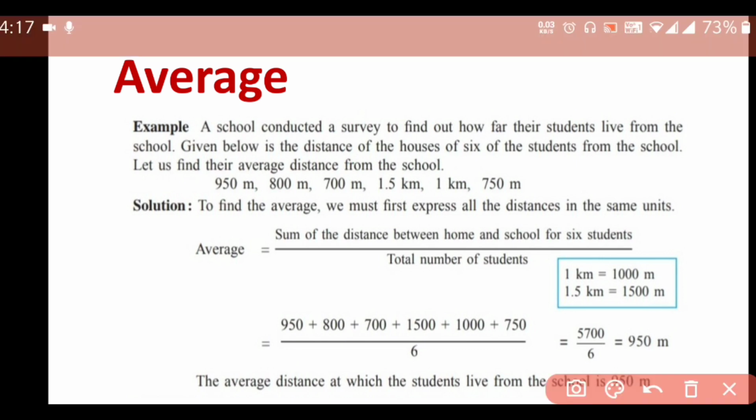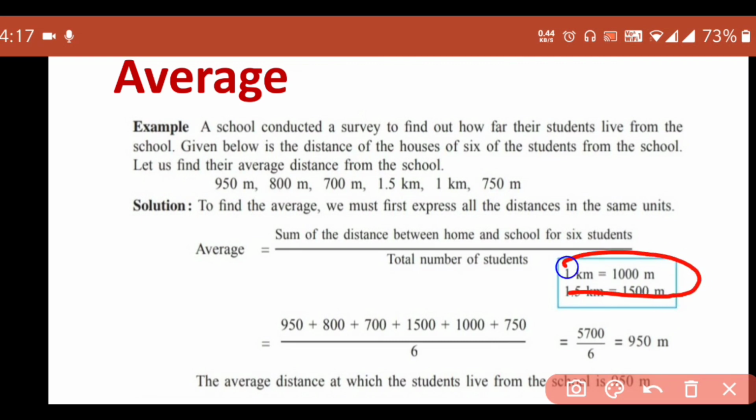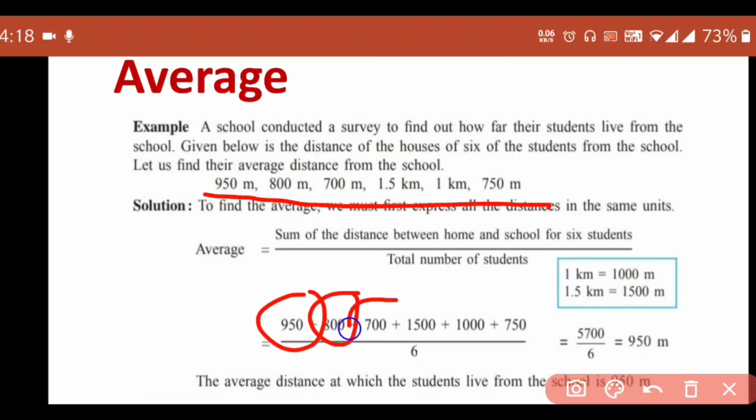So here we have given 1 kilometer is equal to 1000 meter, and 1.5 kilometer is equal to 1500 meter, because these two distances are in kilometer, remaining all the distances are in meter. So if we express these two distances from kilometer to meter, it will be easy to calculate. So what we have to do, we have to add all the distances, that means 950 plus 800 plus 700